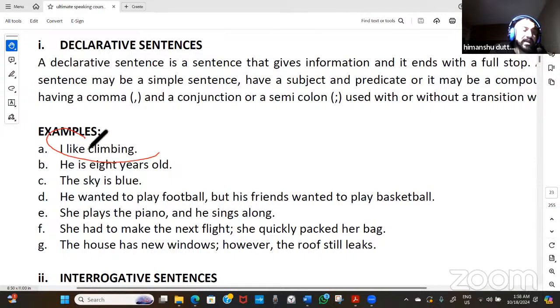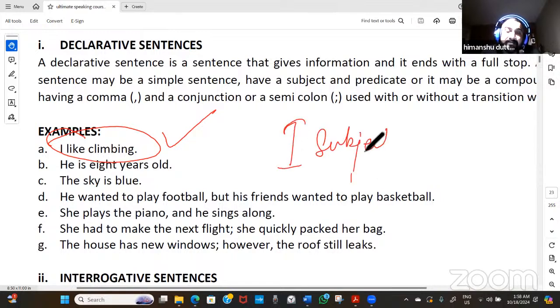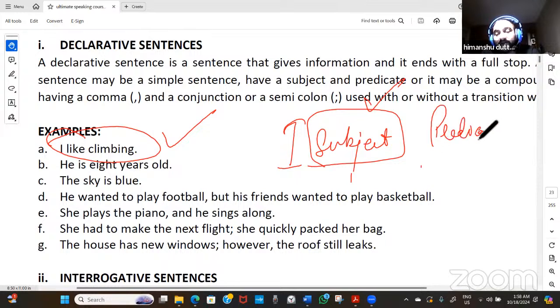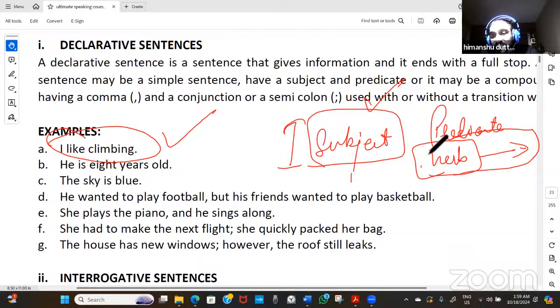So for example, if somebody says I like climbing, in this sentence I is our subject. Subject is something that we are talking about. Climbing is something that is said about the subject, so that is a predicate. Predicate will start with the verb. It can be a helping verb, it can be a main verb, it depends. But in this sentence, like climbing altogether is a predicate.